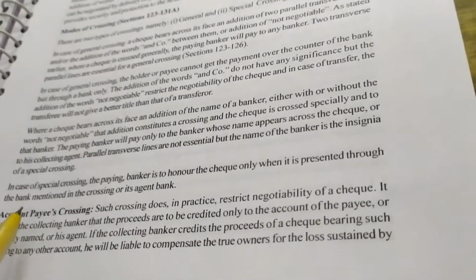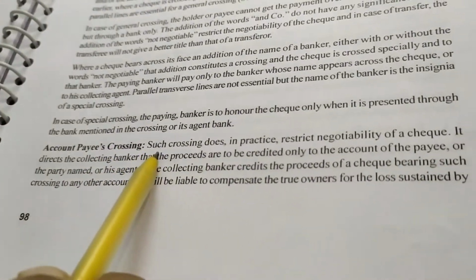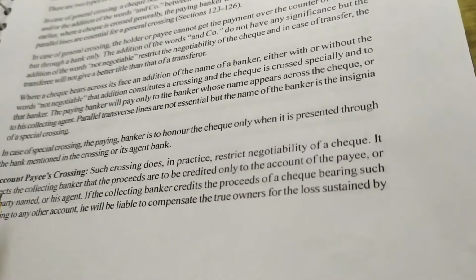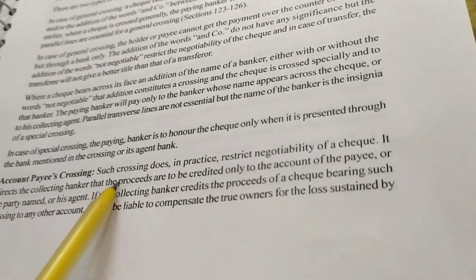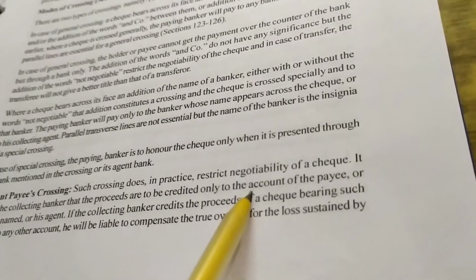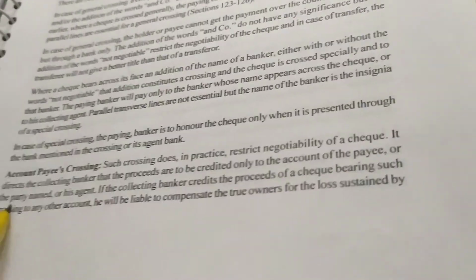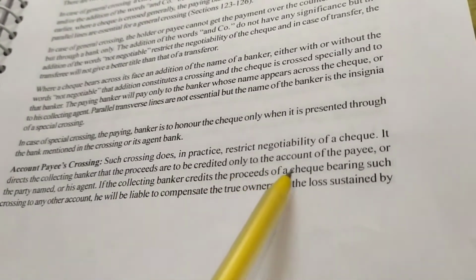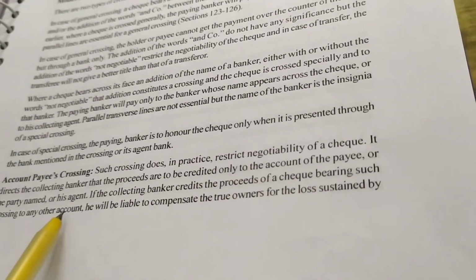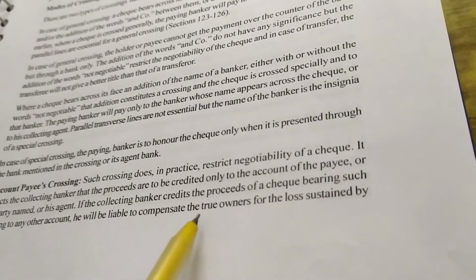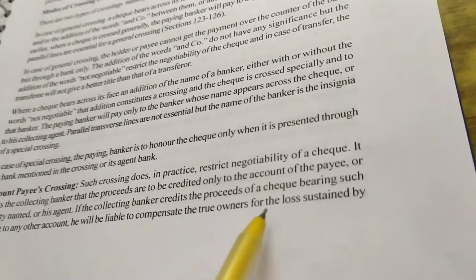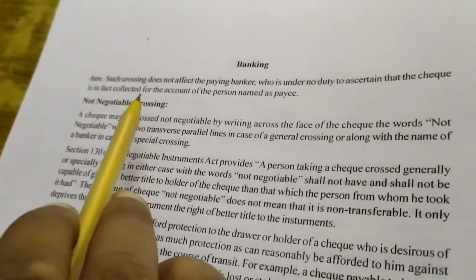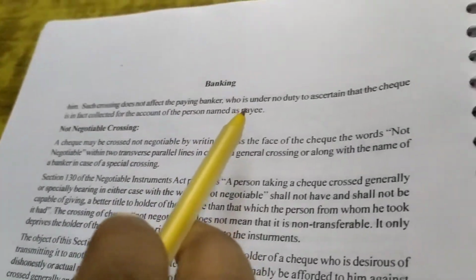Now dear students, we have account payee crossing. Such crossing does in practice restrict negotiability of a check. It directs the collecting banker that the proceeds are to be credited only to the account of the payee or the party named, or his agent. If the collecting banker credits the proceeds of a check bearing such crossing to any other account, he will be liable to compensate the true owner for the loss sustained by him. That means in that case, the bank should be made responsible.